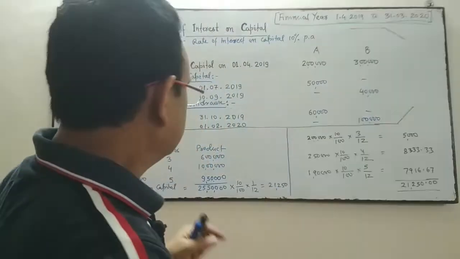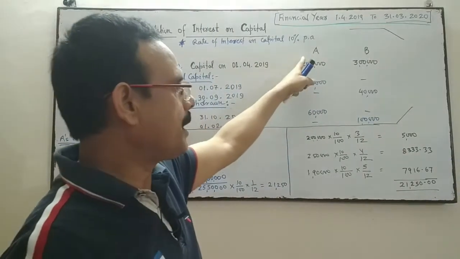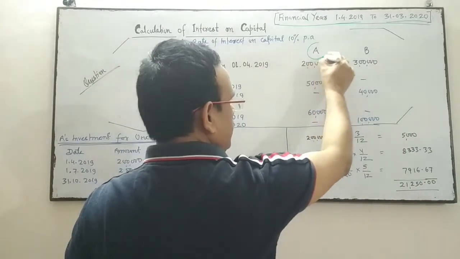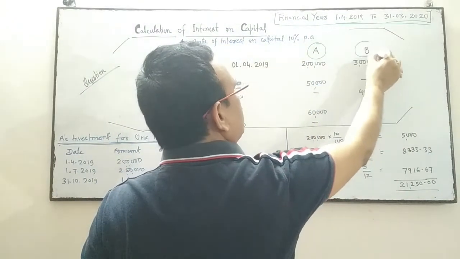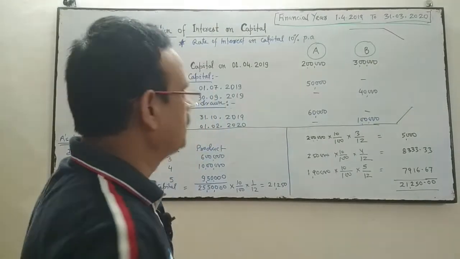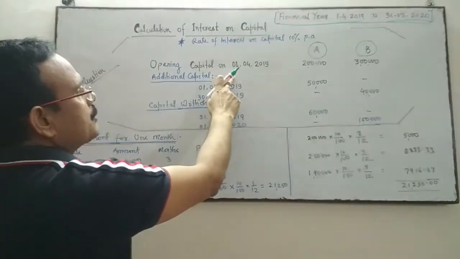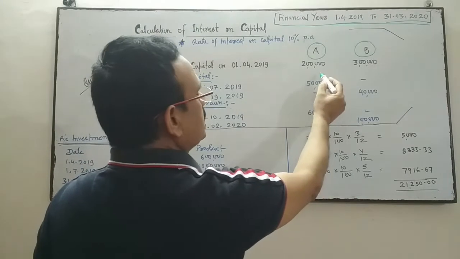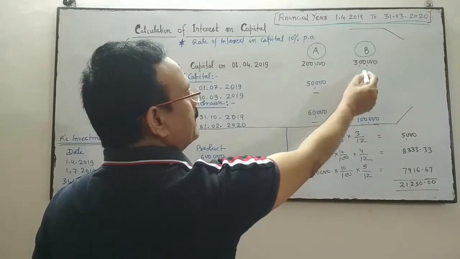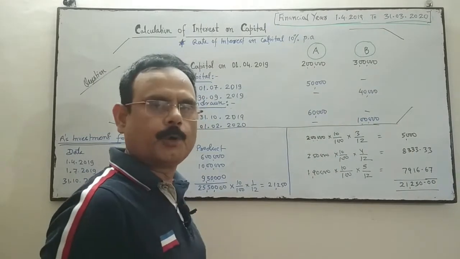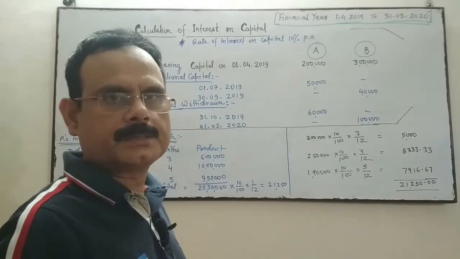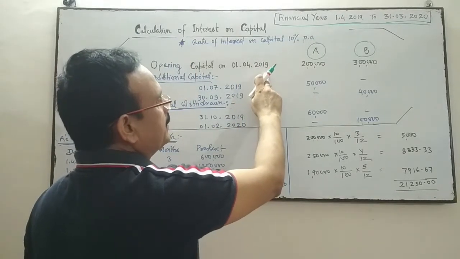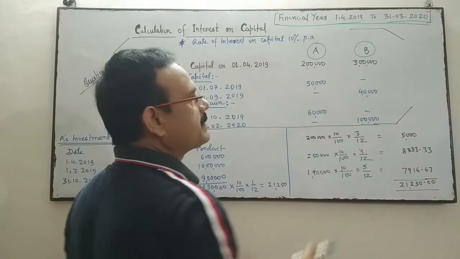Now, here I am assuming that there are two partners in a firm, A and B. They are the two partners, partner A and partner B. Opening capital of both the partners as on 1st April 2019 is 2 lakhs and 3 lakhs respectively.